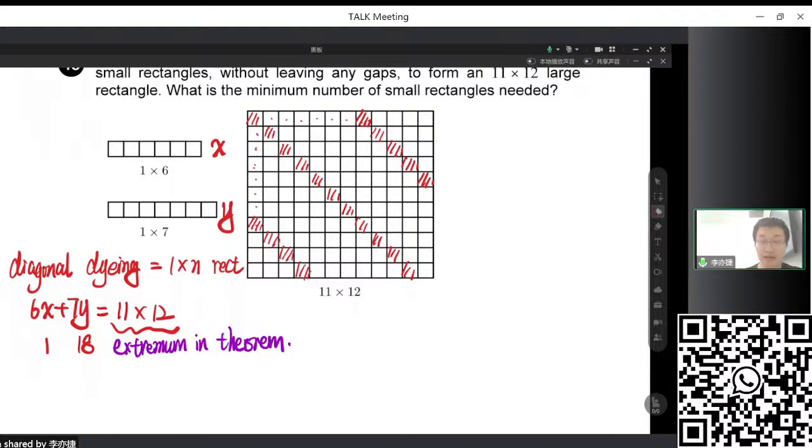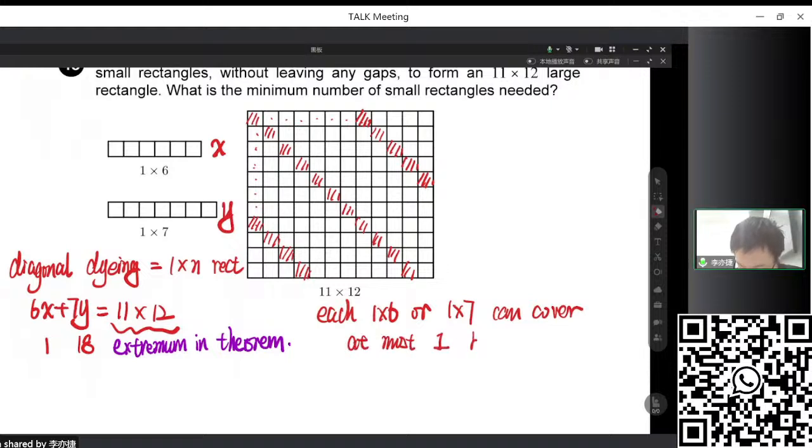This is called diagonal dyeing. So we choose a diagonal, then we count the same length as the 1 times n rectangle, and then we color the grid. This makes the distance between all the black grids in different diagonals always 7, right? Because each grid is 7 grids away, no matter whether it's 1 times 6 or 1 times 7, it can cover at most 1 black grid.